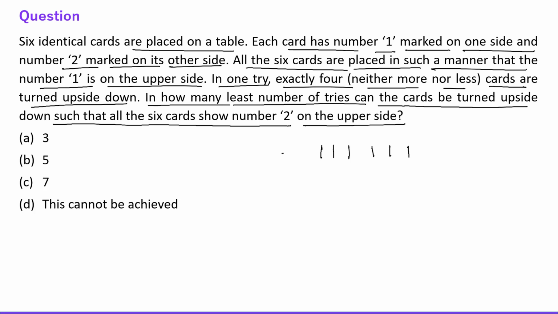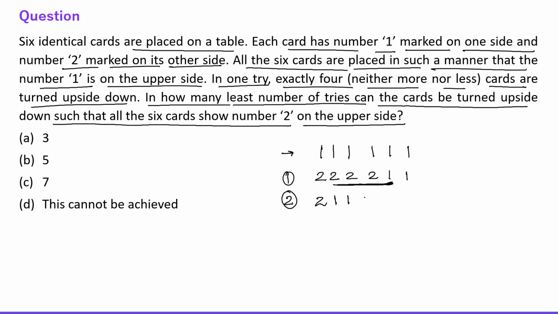This is the initial condition, right? So in the first attempt, obviously we can turn 4 cards. After the first attempt, the situation is like this, right? And after the second attempt, we just turn this one card. Remember, we just turn this one card and the rest 3 cards which are showing 2. Fine. Okay. So 2, and then we will turn all these 4 cards.